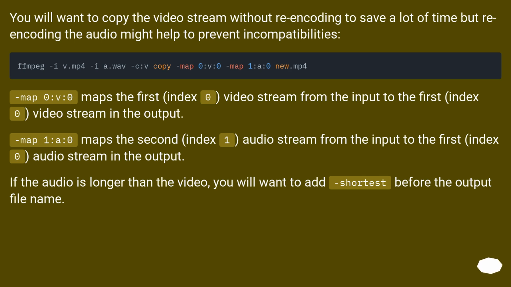Map 0:v:0 maps the first, index 0, video stream from the input to the first, index 0, video stream in the output. Map 1:a:0 maps the second, index 1, audio stream from the input to the first, index 0, audio stream in the output. If the audio is longer than the video, you will want to add -shortest before the output file name.